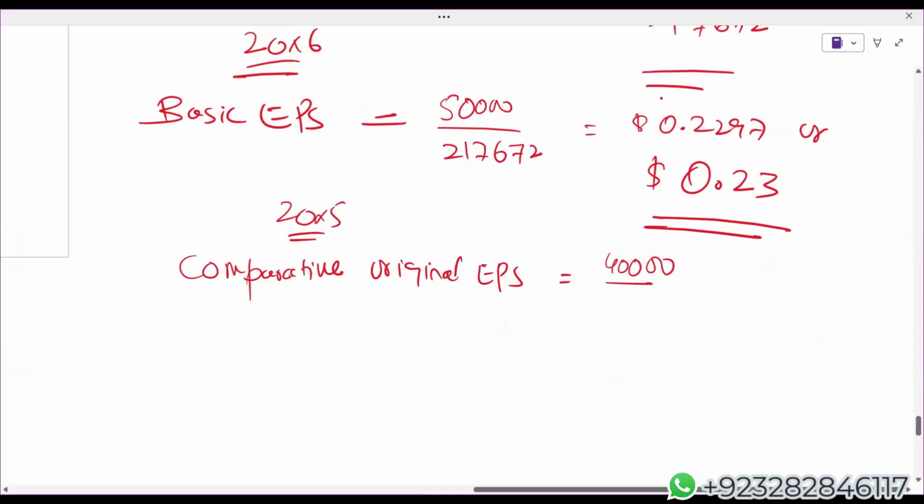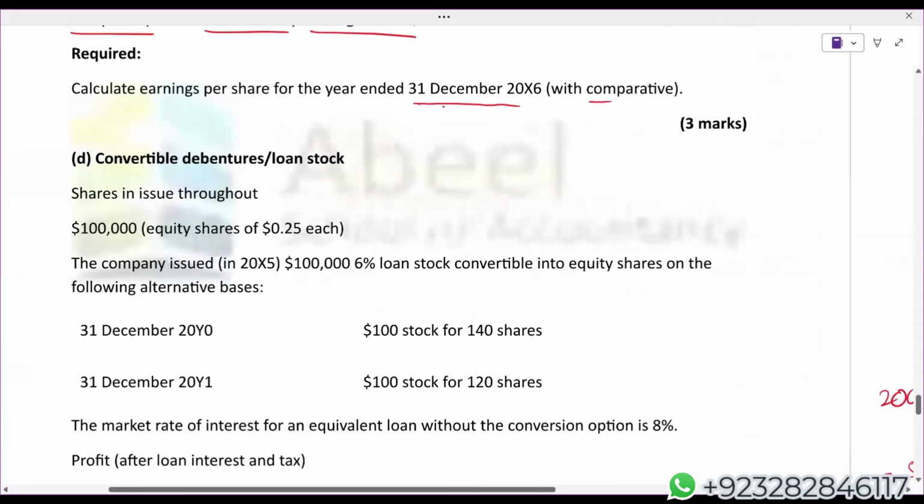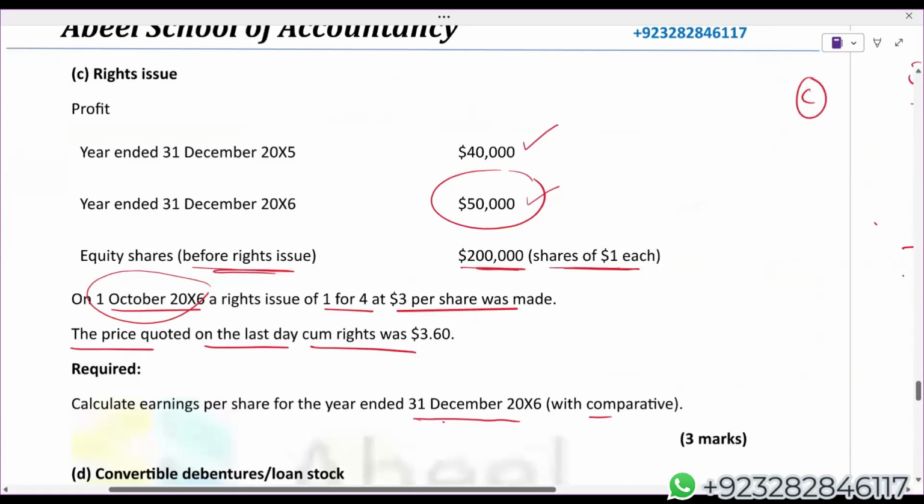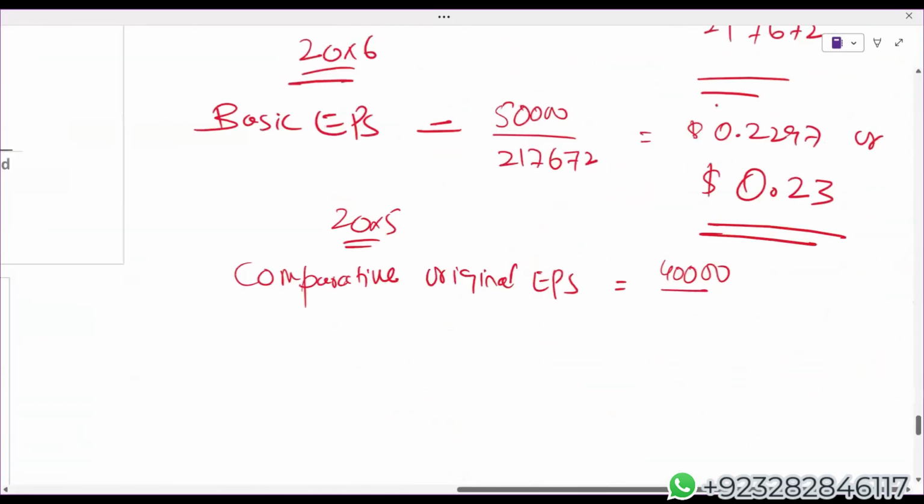Check, do we have any preference? No, we don't have any preference. So 40,000 divided by 2 lakh. Students, I'm getting $0.2.